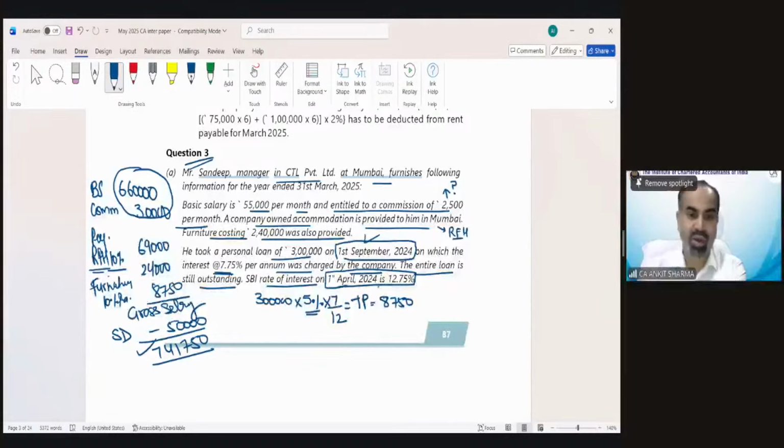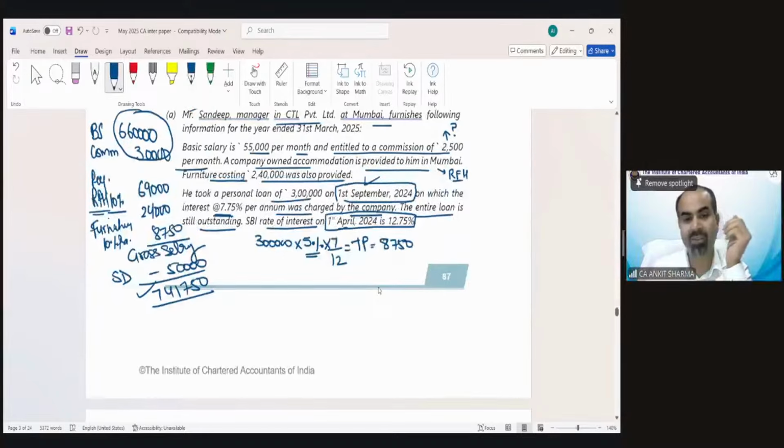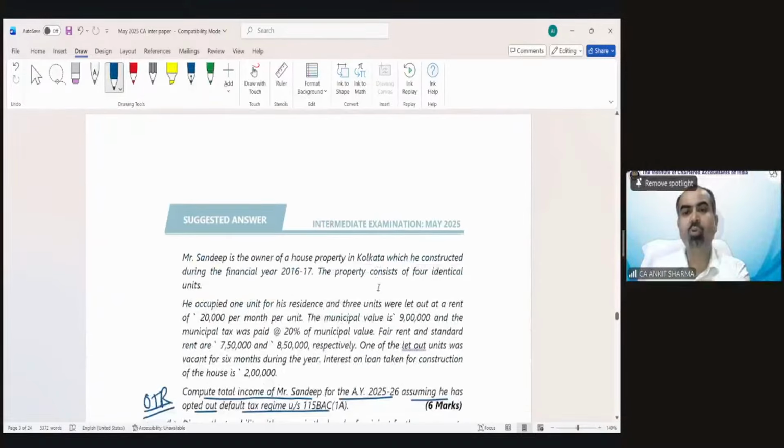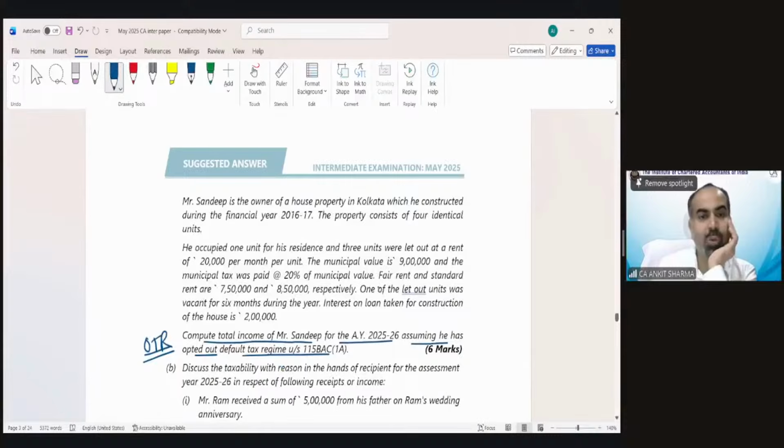SBI rate, yes, provided. Any problem in this part of the solution? The salary part we have solved. This is a 6 marks question, and I believe 3 marks are related to the salary answer, and the balance 3 marks would be for house property. Now the house property component we need to solve in this question.